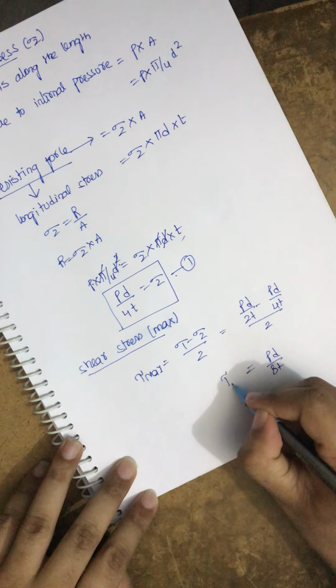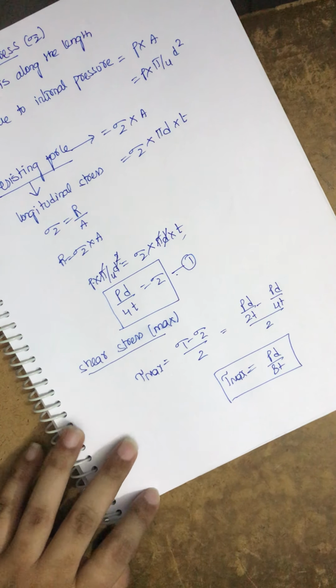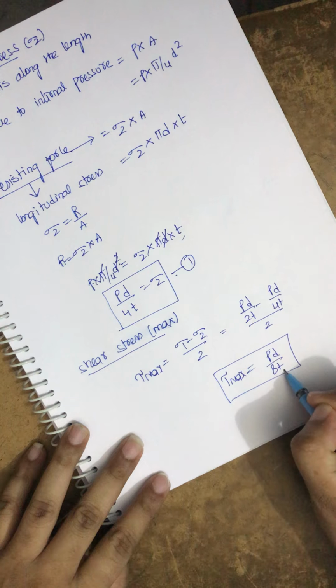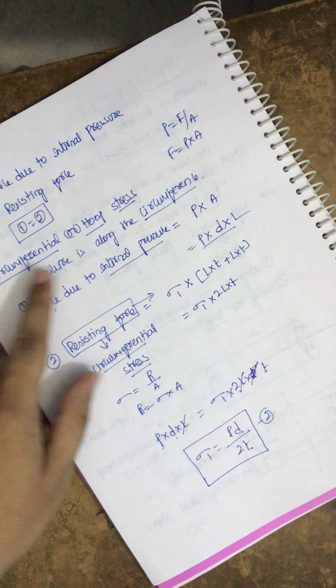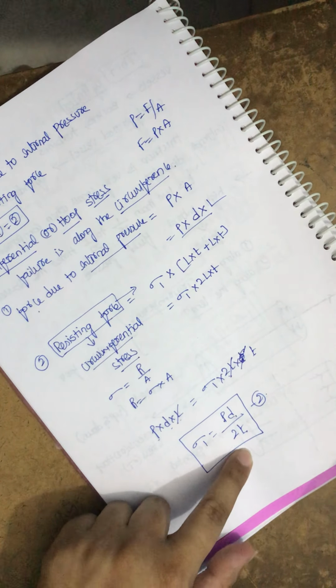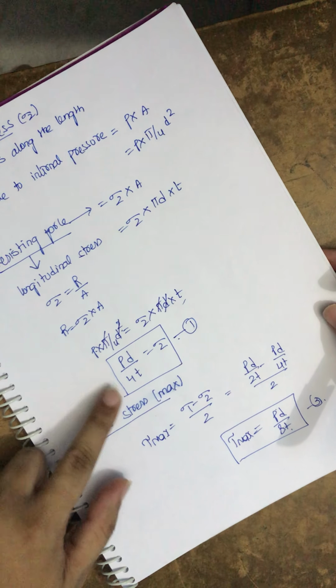Now the tau max, which is the maximum shear stress value, is pd by 8t. So now we are done with the three stresses. The first one is the circumferential or hoop stress, which is pd by 2t. The second one is the longitudinal stress, which is pd by 4t.